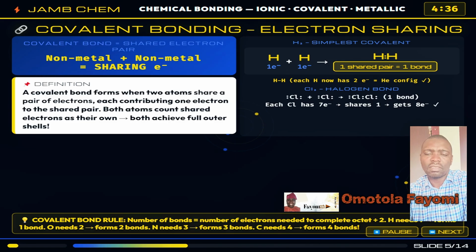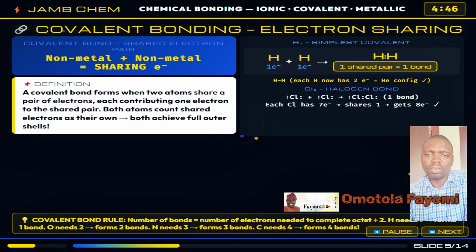In chlorine gas, Cl2, each chlorine atom has 7 valence electrons and needs 1 more electron. Each contributes 1 electron to a shared pair. As you see on the screen, each chlorine now counts 8 electrons, a full octet.